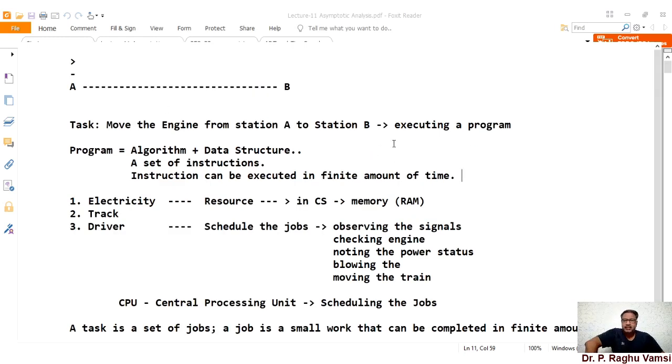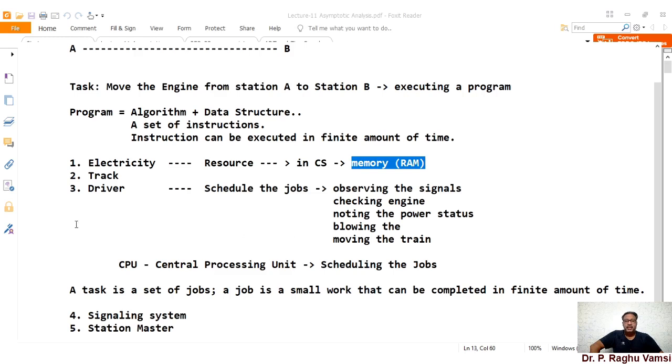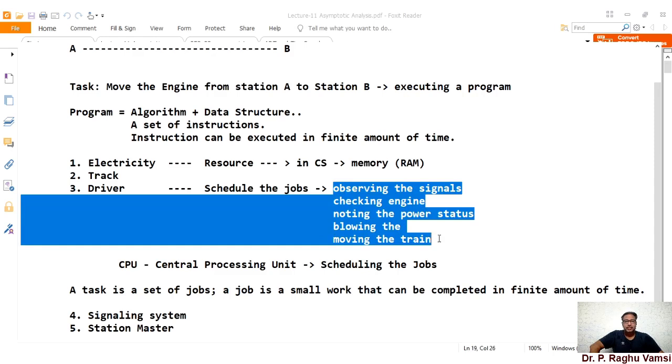In the same way for our program also, we need to design the correct algorithm, that is an optimal algorithm with an optimal data structure. Thereby, these two optimalities will give our program execution in an optimal way. Why are we calling it the optimal way? That means we need to use the lowest memory possible, and we need to use the CPU in the best possible way so that the given program is executed within a finite amount of time.